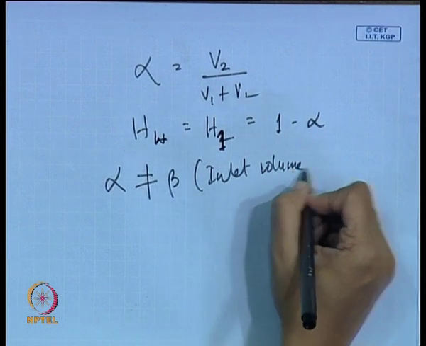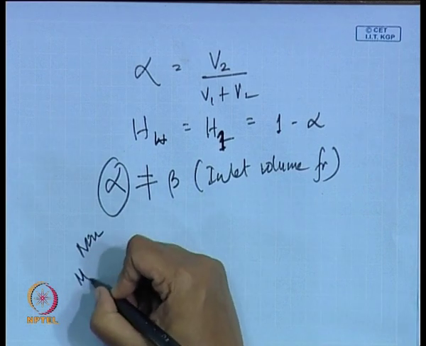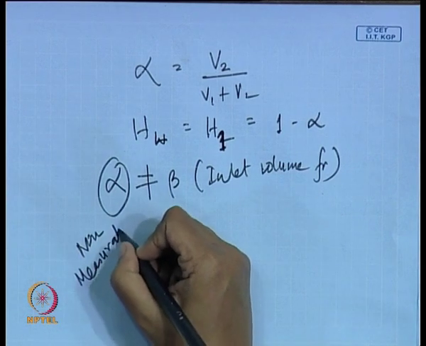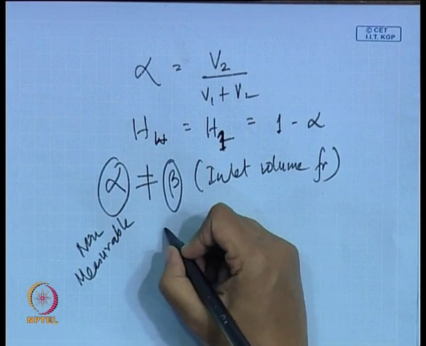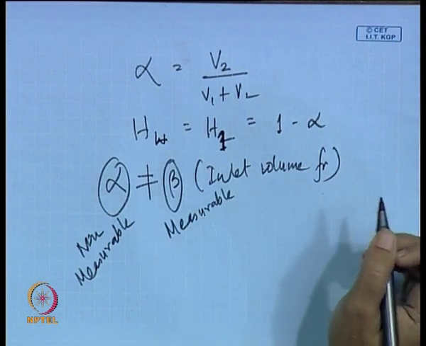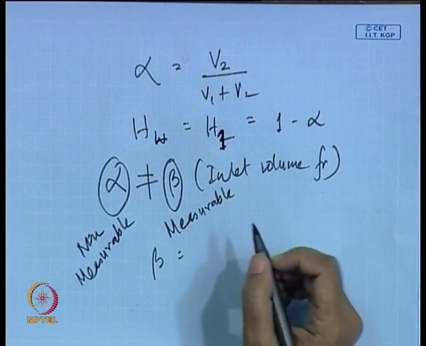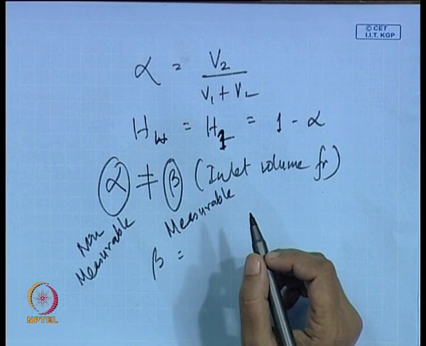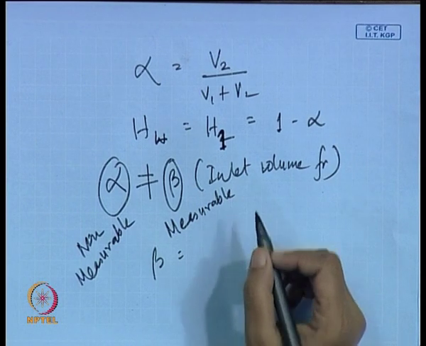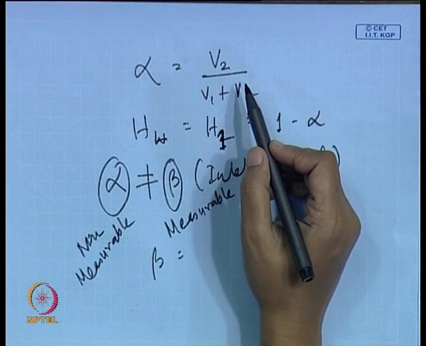So again, alpha is a non-measurable parameter, not under the control of the experimenter or the designer, but beta is very much a measurable parameter, and it is equal to the inlet volume fraction, which is naturally related to the volumetric flow rate, unlike alpha which is related to the in situ volume occupied by the two phases.